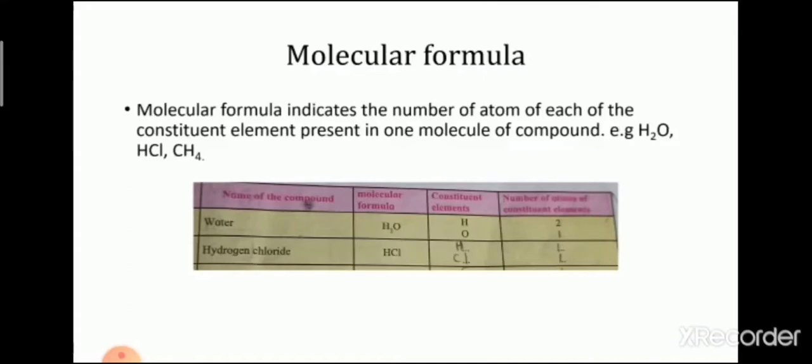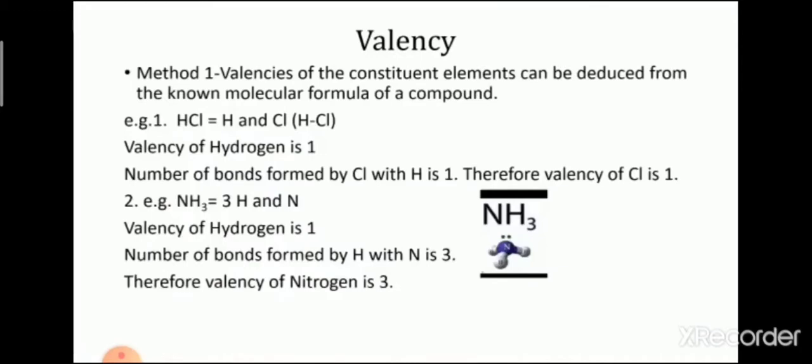Now, valency. The ability of an atom to join in a bond is a chemical property of the atom. This ability is indicated by the valency of an atom. Valencies of constituent elements can be deduced from the known molecular formula of a compound. So here you can see we have HCl.